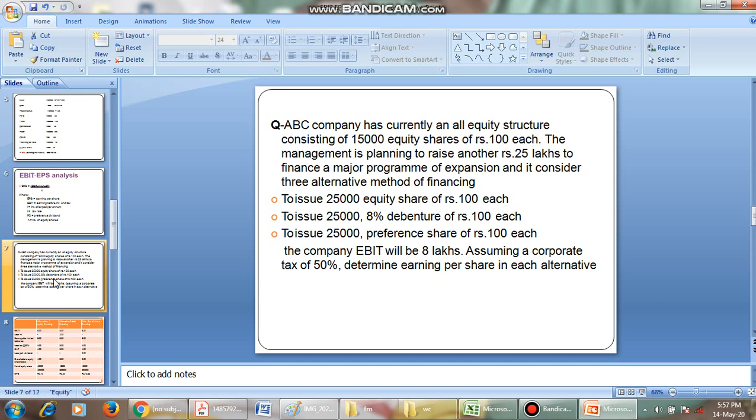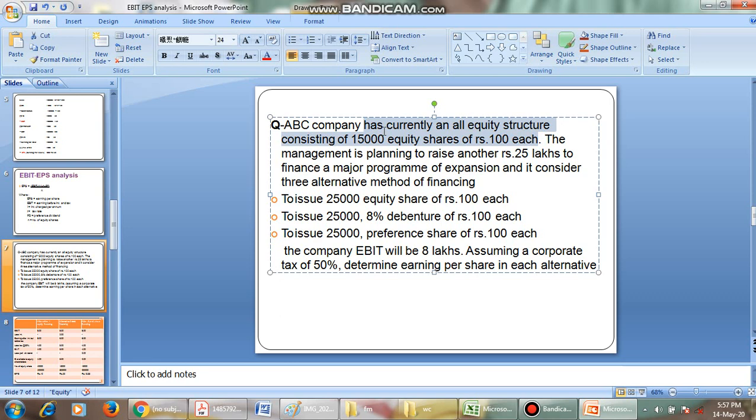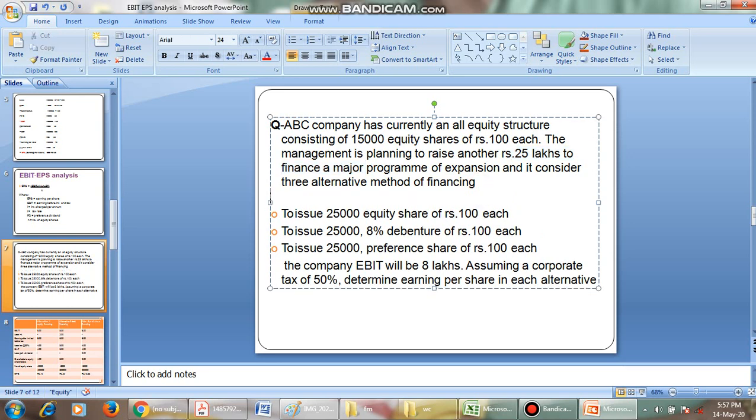ABC company currently has an equity structure consisting of 15,000 equity shares of 100 rupees each. The management is planning to raise 25 lakhs to finance a major program for expansion, and it considers 3 different financing alternatives. Very simple: a firm has 15,000 equity shares and each share value is 100 rupees.